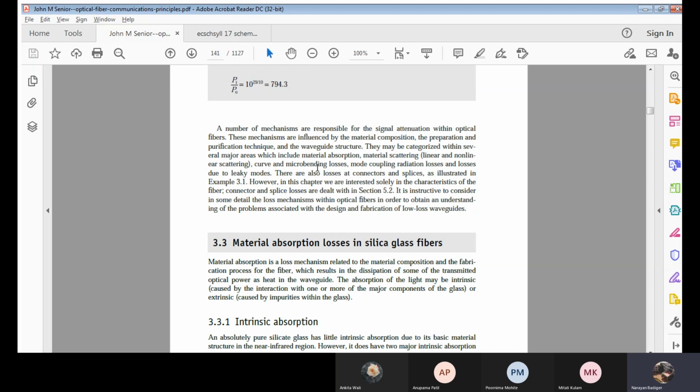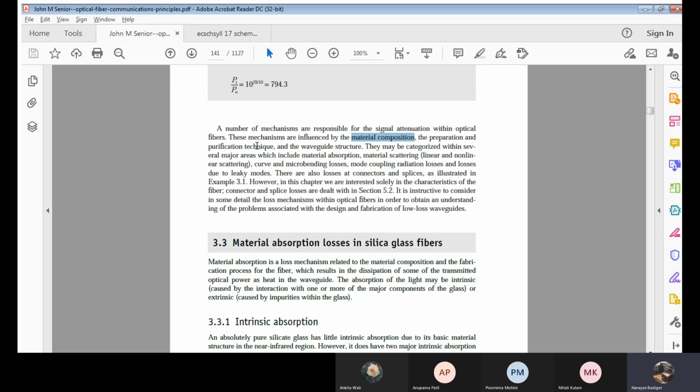So material composition means the materials used to develop or fabricate the fiber. Then the preparation and purification technique.